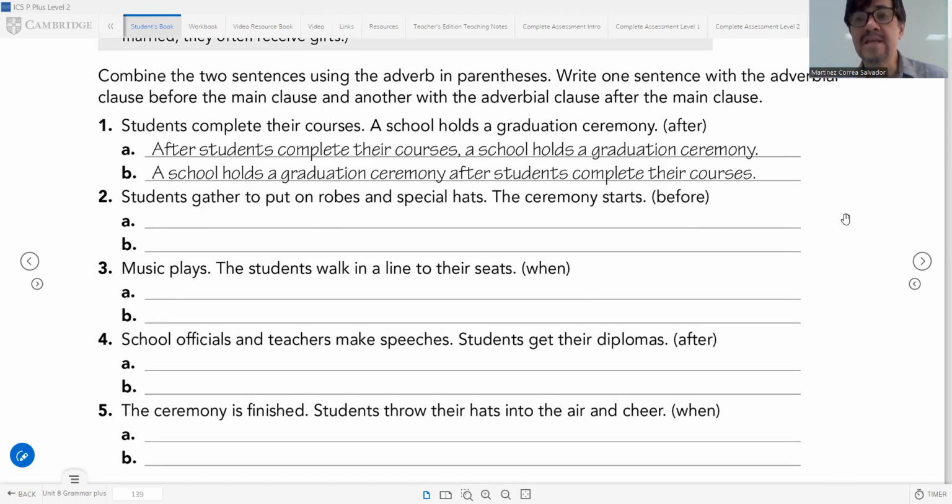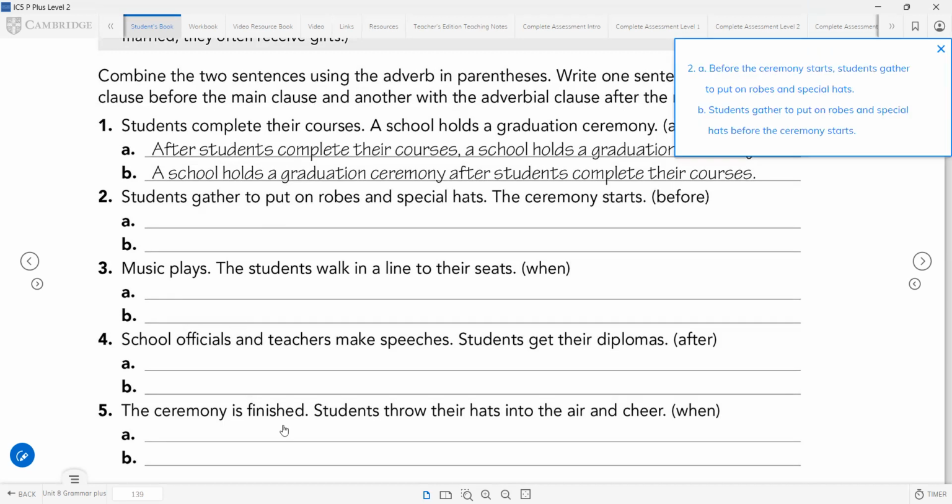Ready? Let's check the answers. For number 2, you have two options.